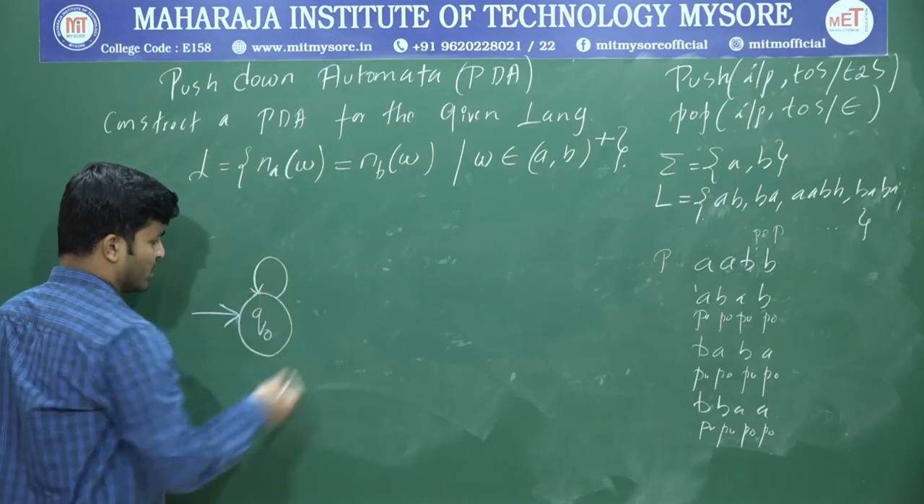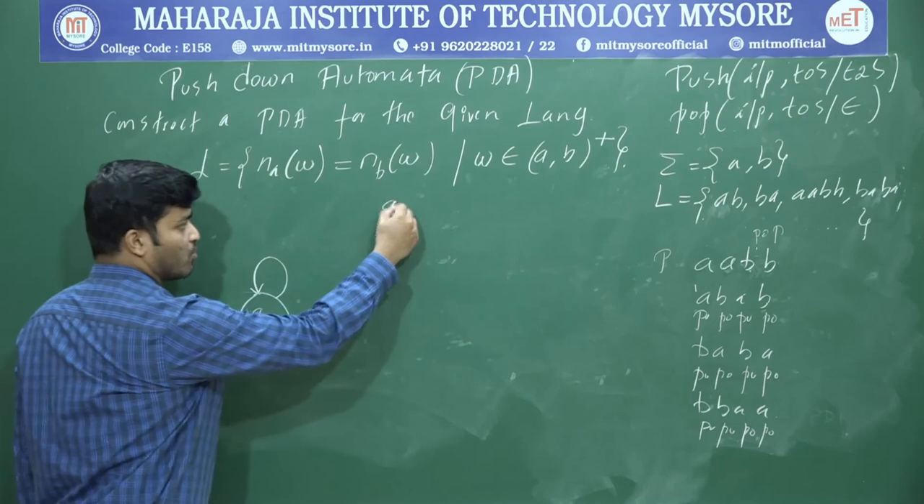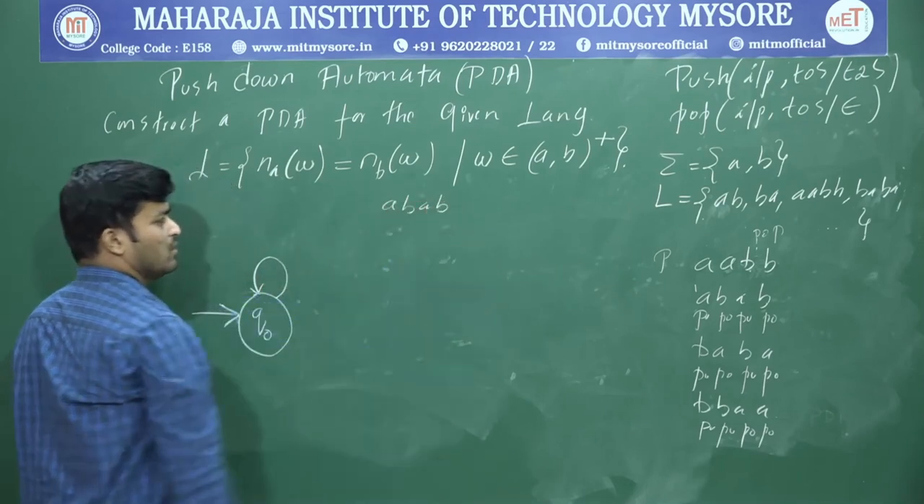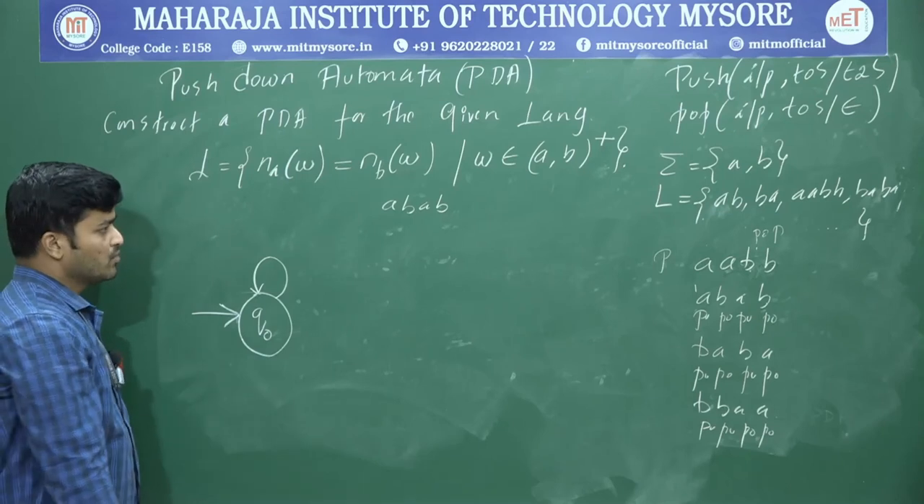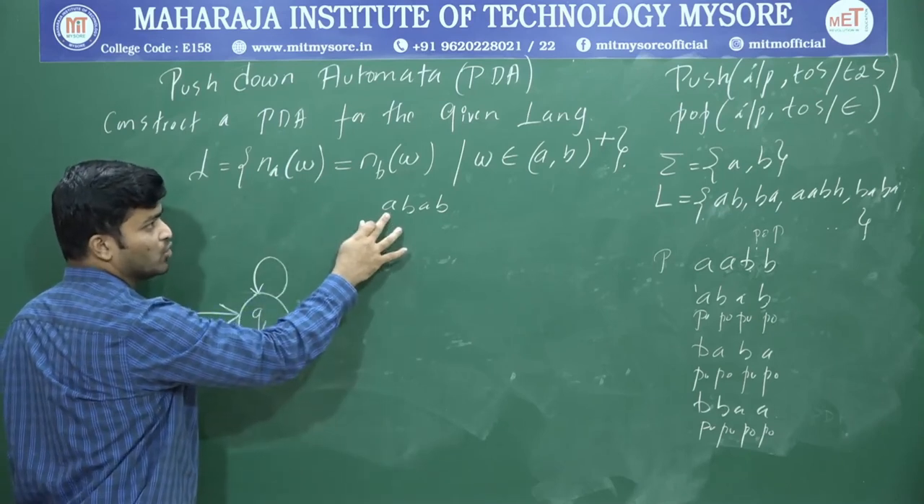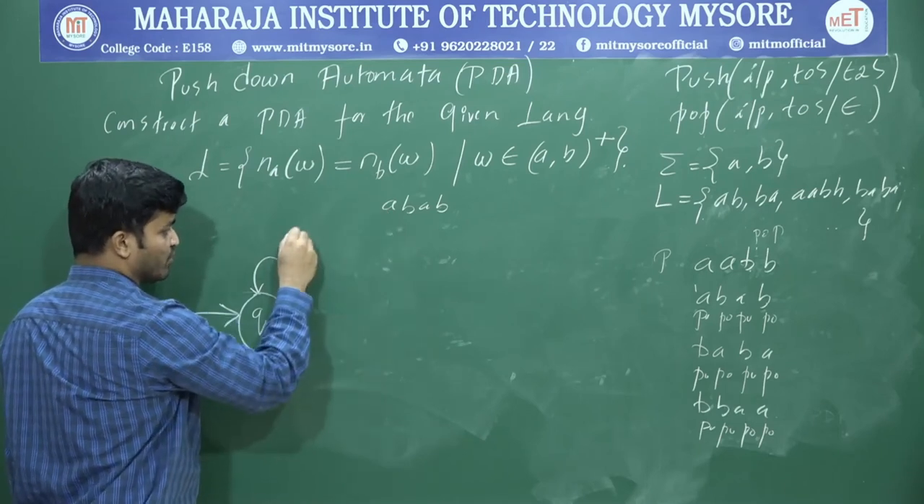Since I don't have any other transition, I'll take a loop. Assume the string is starting from A. Assume this is my string, ABAB. So now what is the input? Whether it's A or B, I'm going to perform a push operation. What's the representation? First I have to write the input. What is the input?